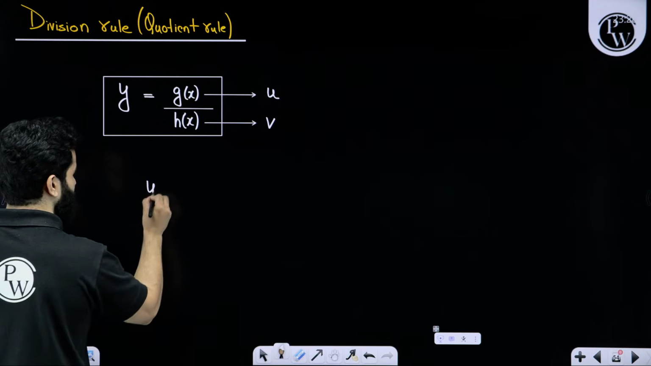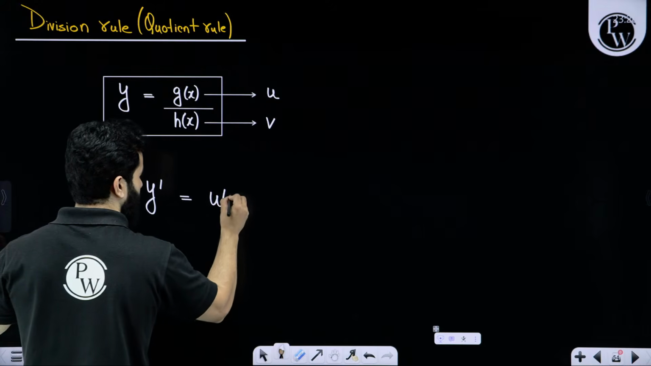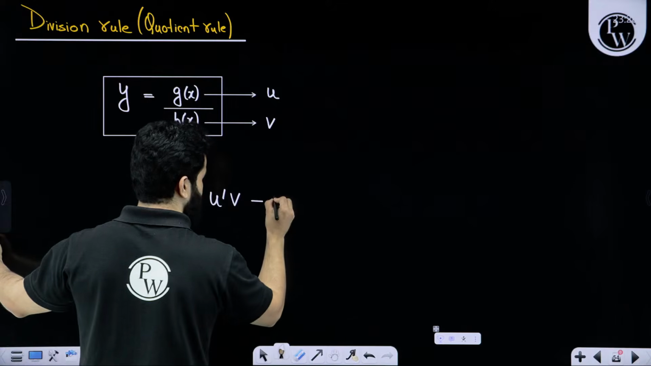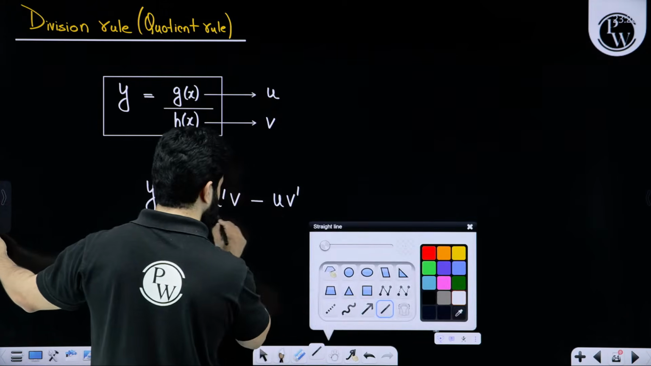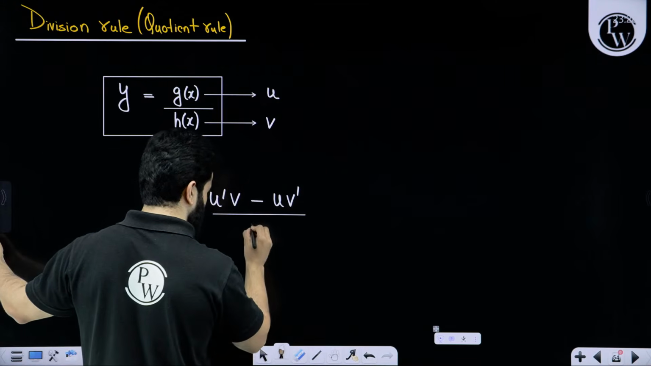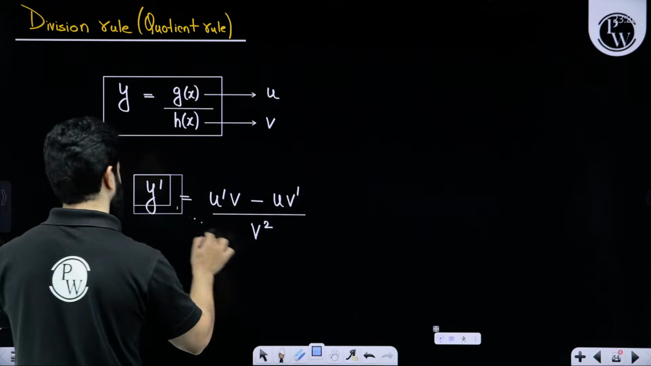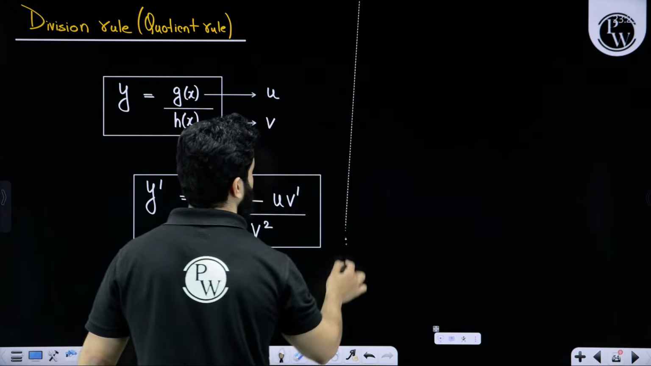So y dash will be written as differentiation of u, keeping v as it is, minus sign, keeping u as it is, differentiation of v, divided by square of v. Got it? Let's take an example.